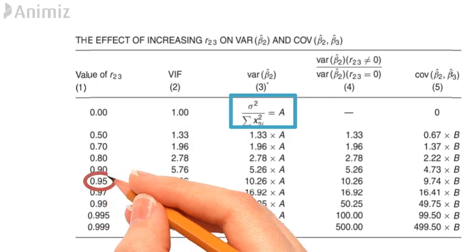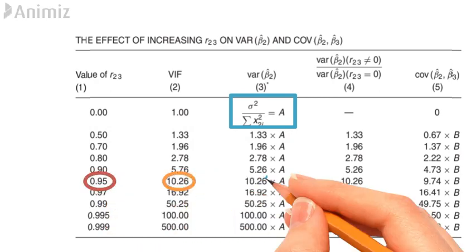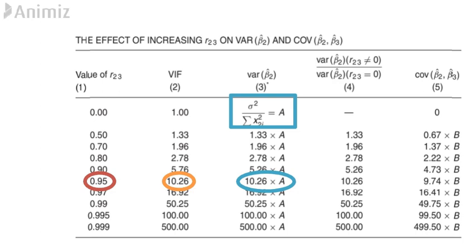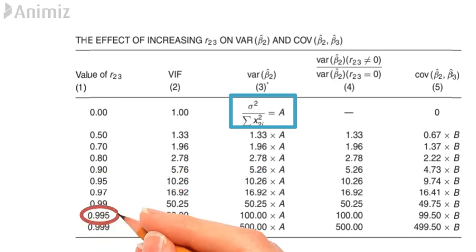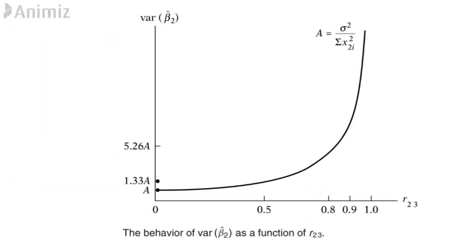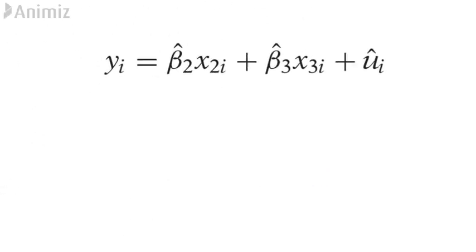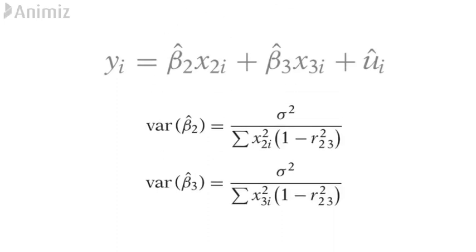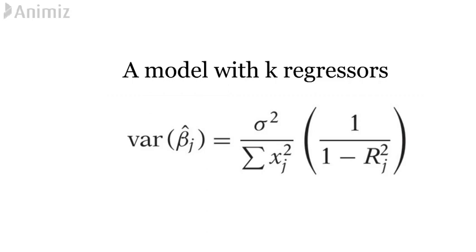By the time R23 reaches 0.95, it is about 10 times as high as when there is no multicollinearity. And when R23 is 0.995, it makes the variance 100 times as when there is no multicollinearity. This can be seen in the figure. An increase of R23 to 0.5 is gradual. When the level of multicollinearity increases even more, there is a steep rise in the variance. So, this is how we calculate the variance in a model with two regressors. In a model with k regressors, the variance can be calculated with the given formula.